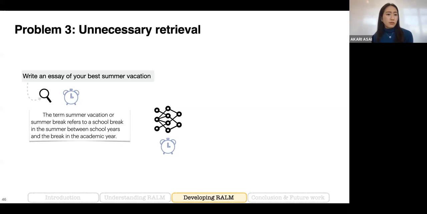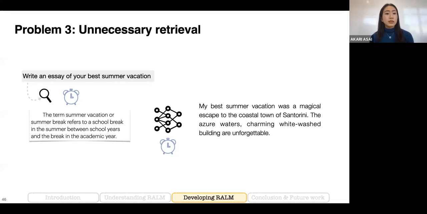So it can retrieve some definition of summer vacation or definition of vacation from Wikipedia, and then input those unhelpful documents in the input space of the language model. So this is not efficient because this is really unnecessary, and we still have to do retrieval and retrieval augmentation. But it can also confuse the language model and make the language model output worse, as we discussed in problems 1 and 2.